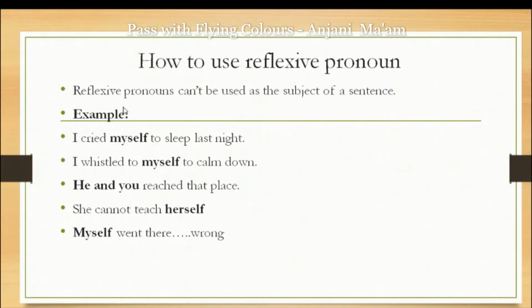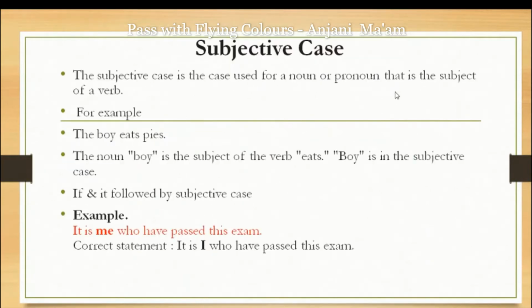Correct usage: I cried myself to sleep last night. I whistled to myself to calm down. He and you reached that place. He and you is the correct usage. If instead of the subjective case he and you, we start using himself and you, it will be wrong. That's why a reflexive pronoun can't be used as the subject of a sentence.